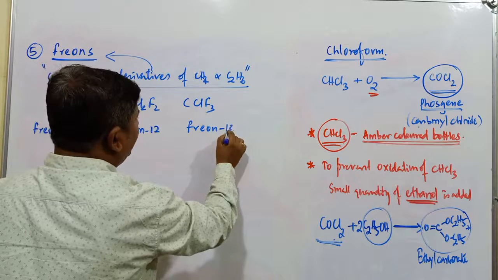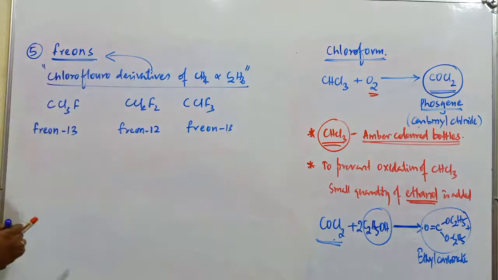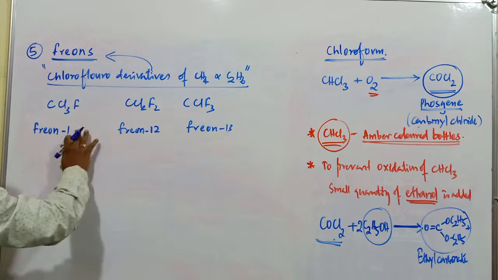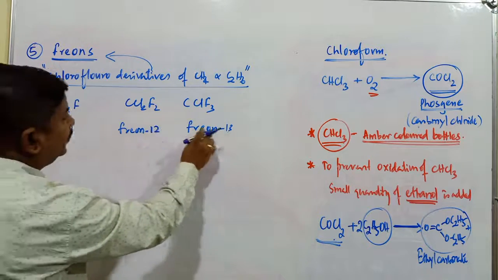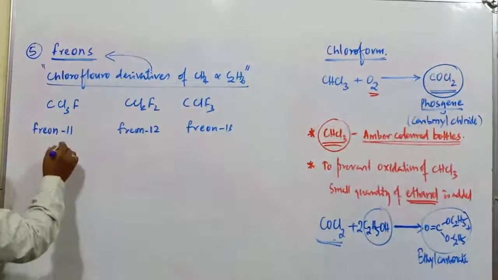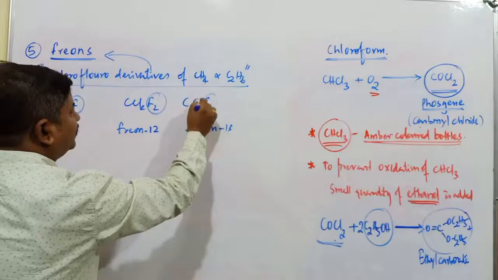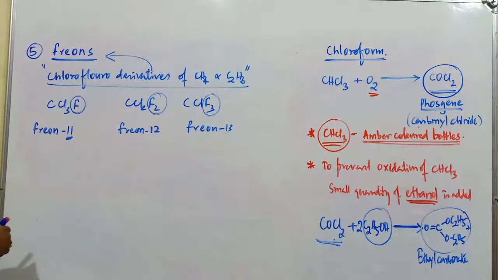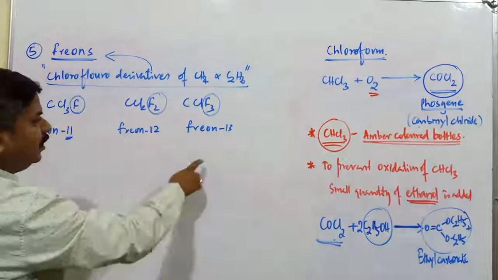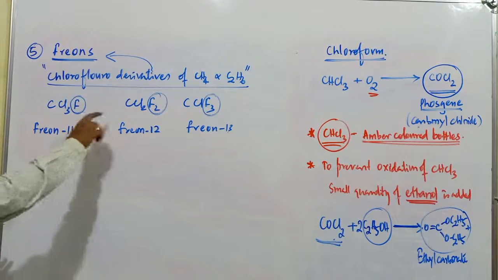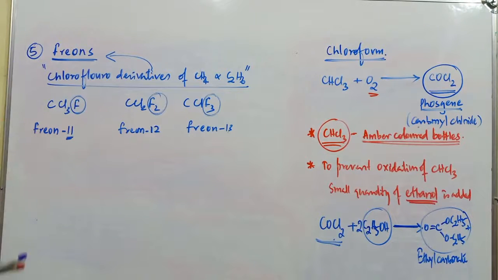What is the meaning of 1,1, 1,2, 1,3? This numbering is mainly because of the number of fluorine atoms. If only one fluorine atom is present, it is 1,1; if two fluorine atoms, it is 1,2; if three fluorine atoms are present, that is going to be 1,3. So these compounds are generally called freons.